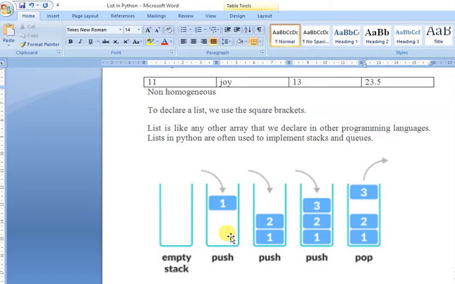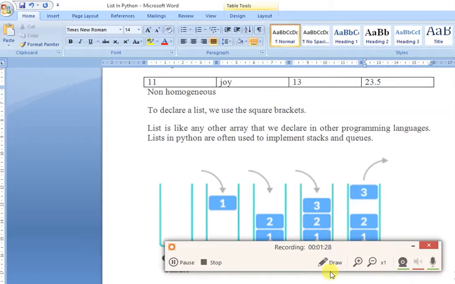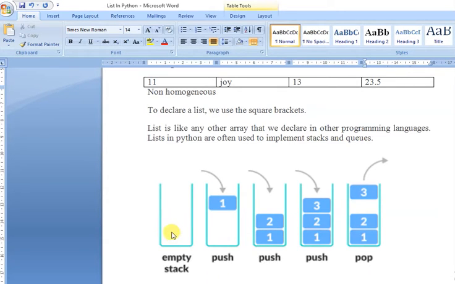Now what is a stack? So this is an empty stack. Now if I say push, push means something will enter the stack, so 1 will come. Now again if I say push, so 2 will come. So look, 1 comes at the bottom and 2 appears over 1.